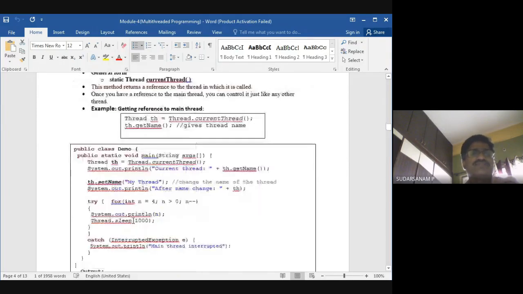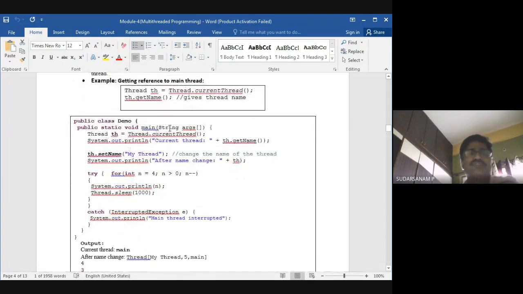Next is public static void main. You can use a try-catch also. Thread th is equal to Thread.currentThread. So each thread's name will be displayed. System.out.println current thread is th.getName. So th.getName is nothing but the thread name that will be displayed. Here, see, the current thread is main. So which program is executing? The main program is executing. That is the reason.